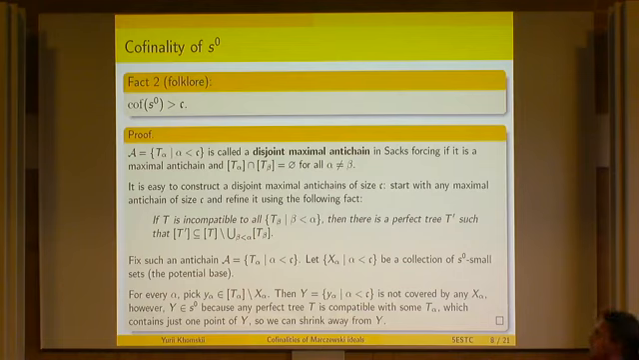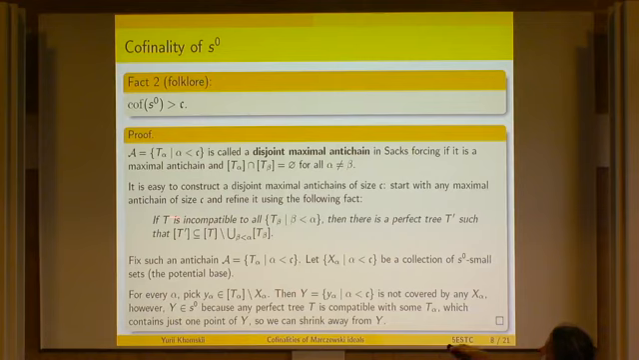And it is well known and not too hard to construct disjoint maximal antichains in Sacks forcing of size continuum. How do you do this? Well, you have to start with some maximal antichain of size continuum, and then you can refine it simply by a straightforward induction using the following fact,